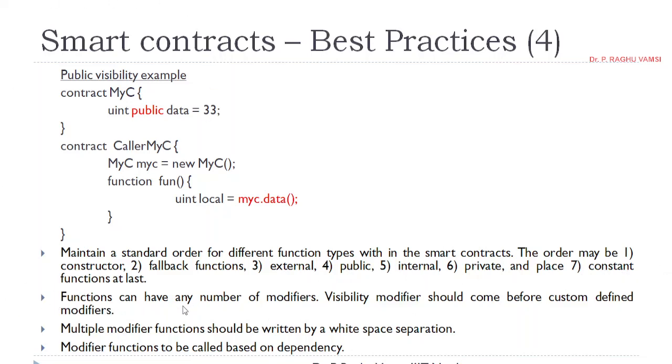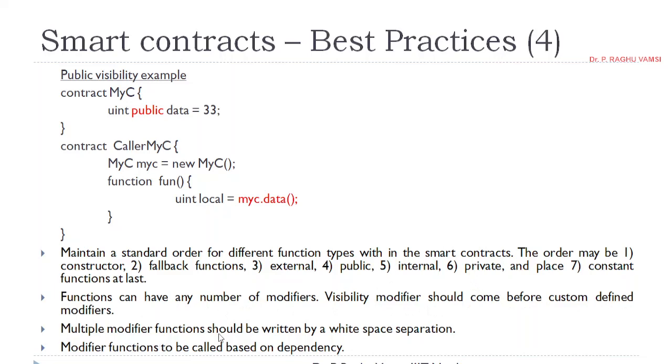Functions can have any number of modifiers. The visibility modifier should come before the custom defined modifier. So visibility modifiers, like public visibility, private visibility, must come before the custom defined modifiers. That means before defining the custom defined modifiers, you need to define the visibility modifiers.